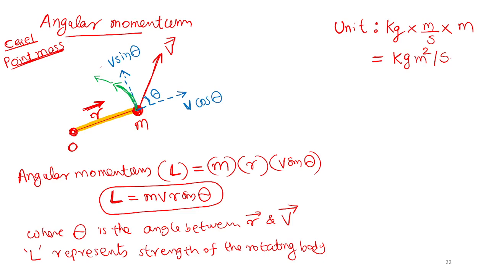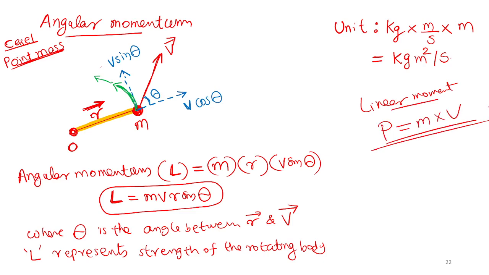If in the exam they are asking angular momentum, you can draw this diagram. There will be two cases, case 1 and case 2. You have to draw the diagram and simply write the formula. Understood? For example, if they are asking for linear momentum, how will you define it? You simply write momentum is mass into velocity. In the same way, angular momentum does not have any proper definition. Simply say it represents the strength of the rotation. That's all. Clear? Okay, sir.